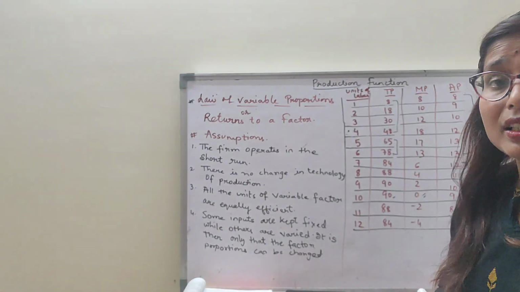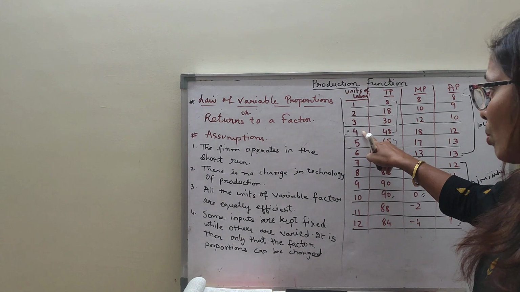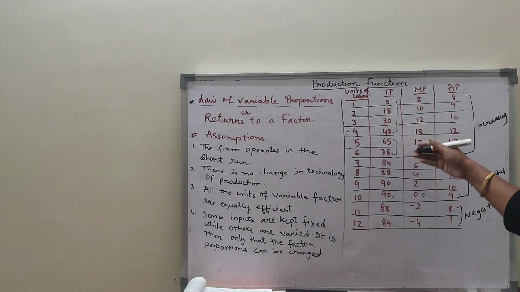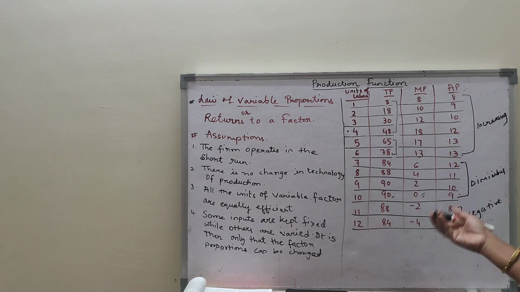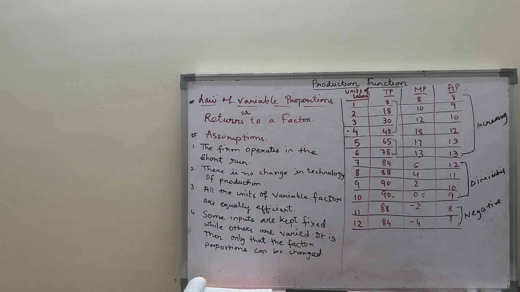Point of inflection is the point beyond which things are changed. So I can say the 4th unit is the point of inflection, because after that things are getting changed. How? You can say TP is increasing at a diminishing rate and marginal product is falling. And AP is constant up to the 6th unit.